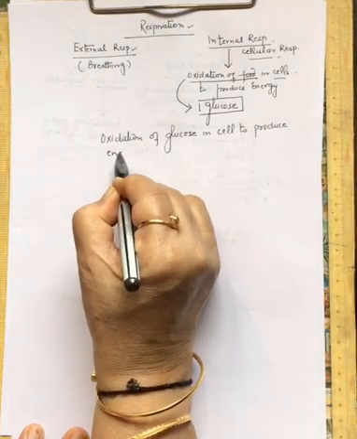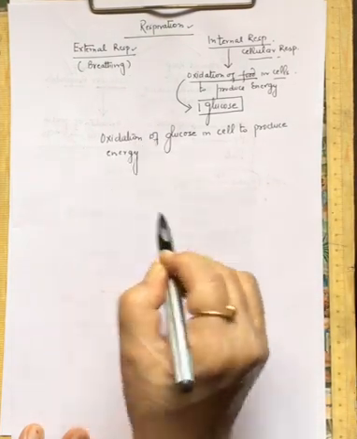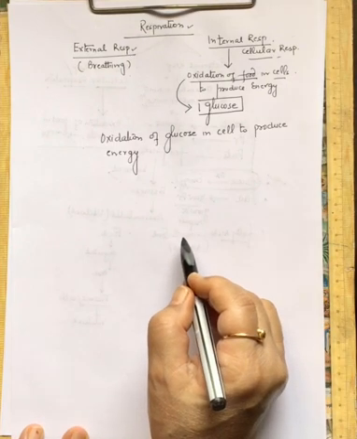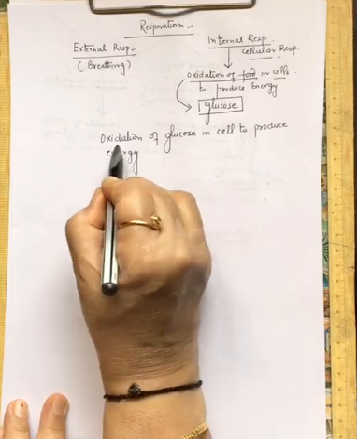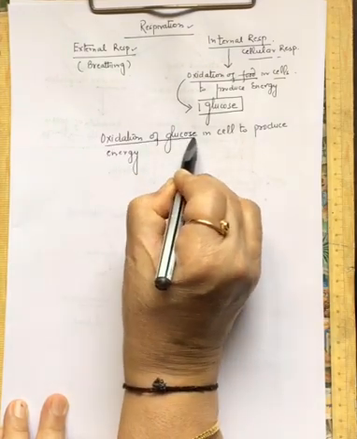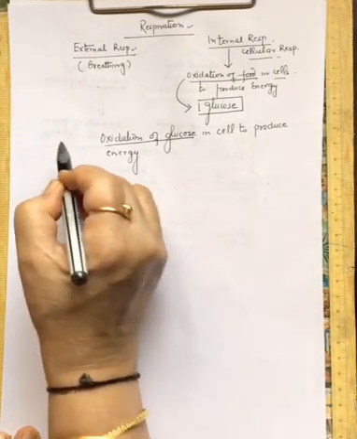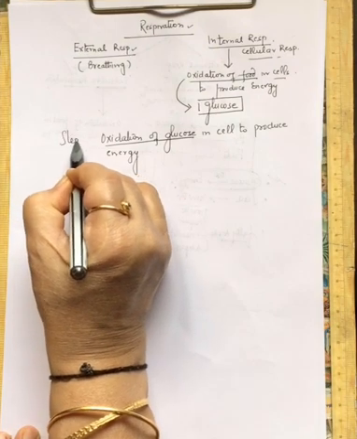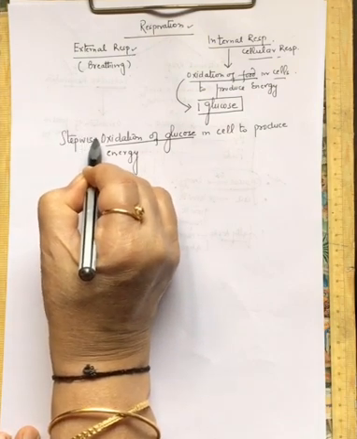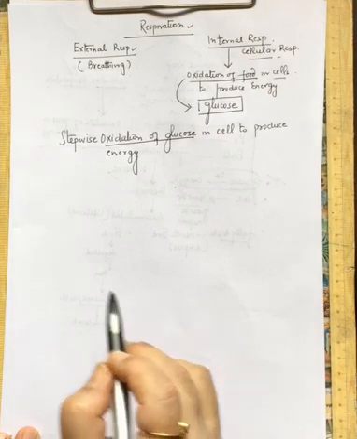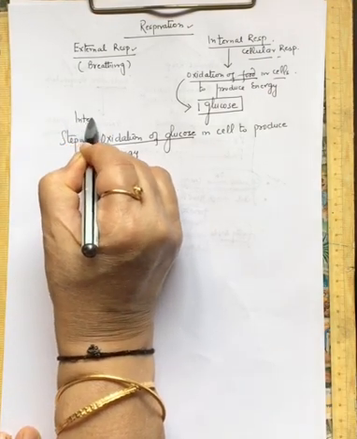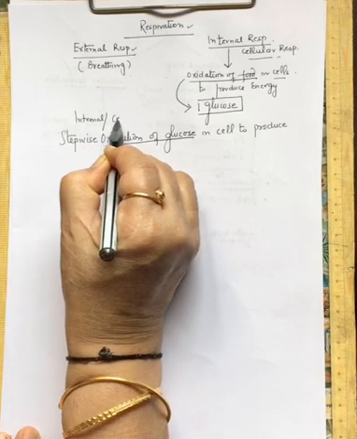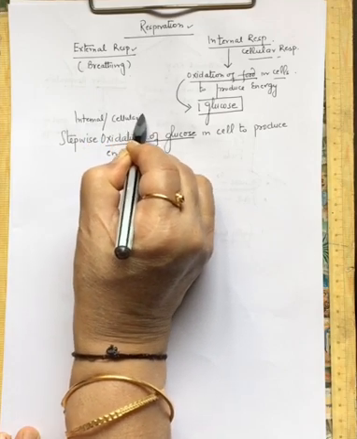So in all the organisms, in their body cells, the glucose is oxidized to produce energy for various activities, and this oxidation does not take place in one step. So it is a stepwise oxidation. Right? This is what is your internal respiration or your cellular respiration.